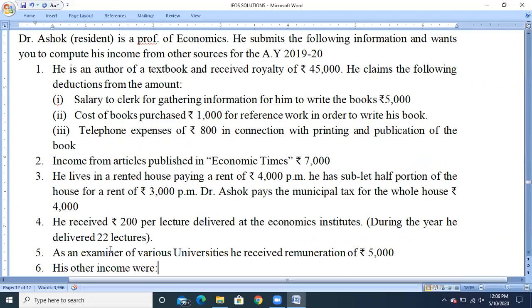Next, as an examiner of various universities, he received remuneration of rupees 5,000. So this income will not be taxable under the head income from profession, because he is working as an examiner, going as a practical assistant or some other, so he is not receiving it on a regular basis. So if it is not taken under income from profession, then it will be taxable under the head income from other sources. So 5,000 will be taxable under the head income from other sources.